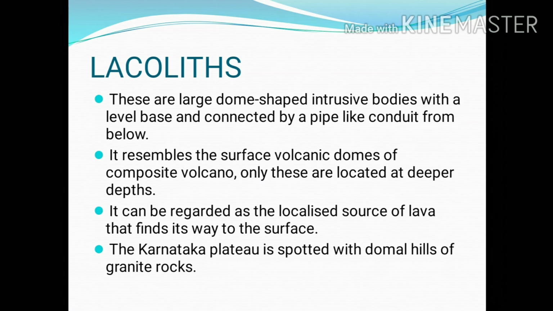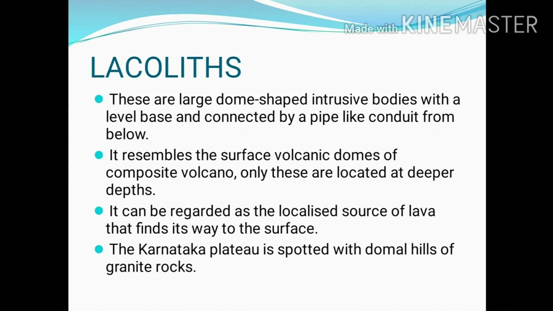Second intrusive form is laccoliths. Laccoliths are the large dome-shaped intrusive bodies with a level base, and they are connected by a pipe-like conduit from below. So these are large domal-shaped bodies which have a level base and they are connected with the magma chamber through a pipe. It resembles the surface volcanic domes of composite volcano. Only these are located at deeper depths.